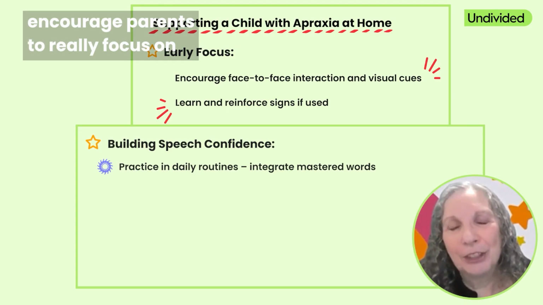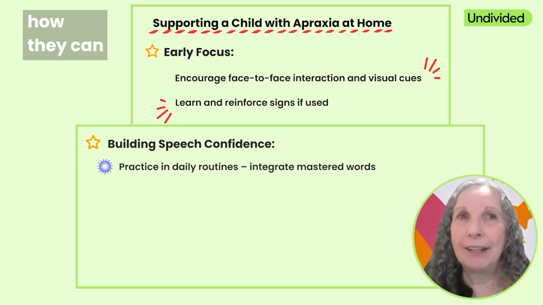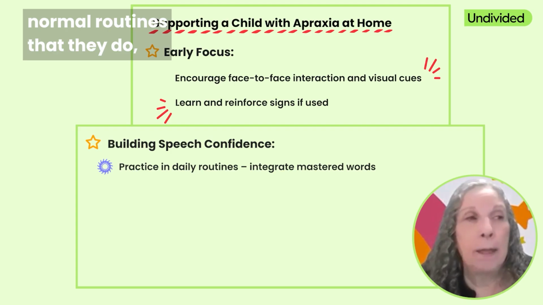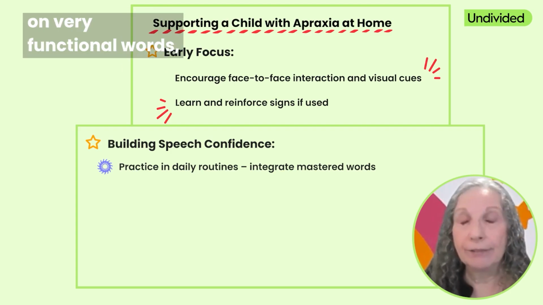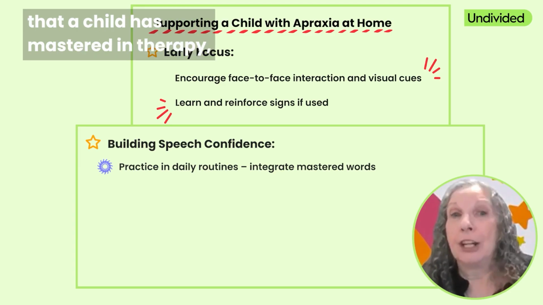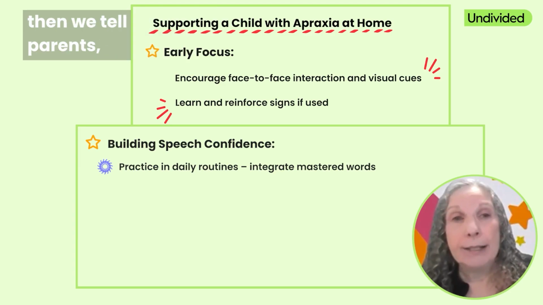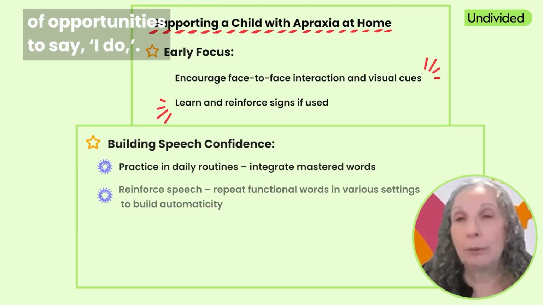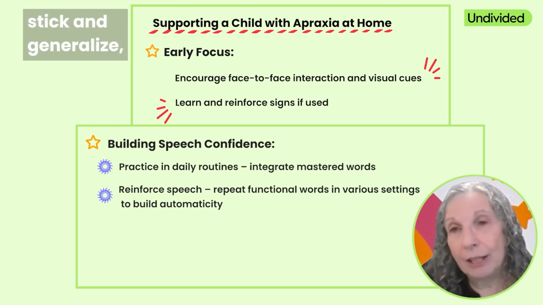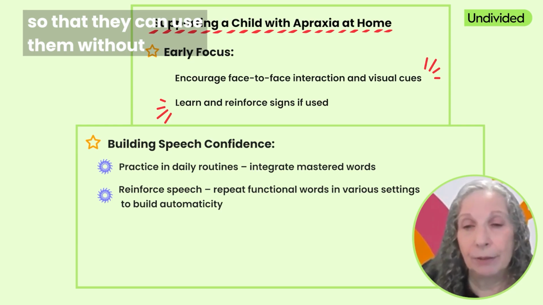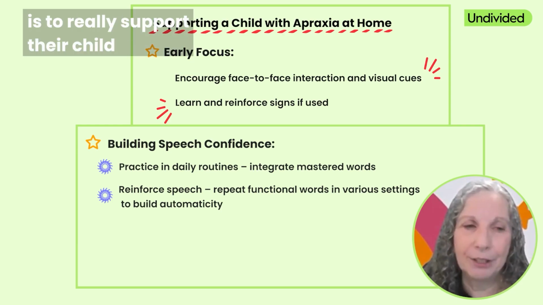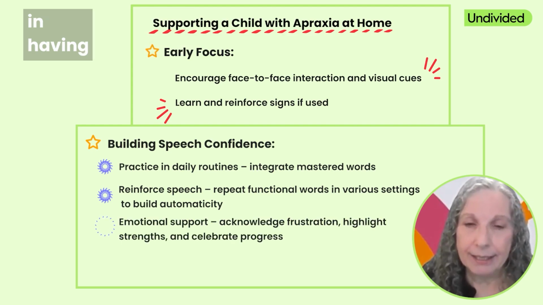And so we try to encourage parents to really focus on how they can incorporate these words into their normal routines that they do. And typically we're working on very functional words. So like a phrase like "I do," that a child has mastered in therapy, then we tell parents, okay, you're going to give your child lots of opportunities to say, "I do." And that's going to help those motor plans stick and generalize so that they can use them without trying to think about it.